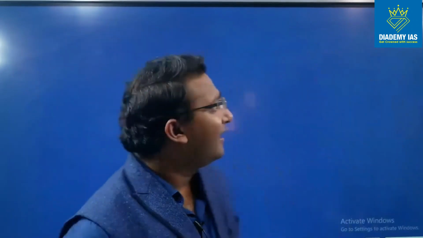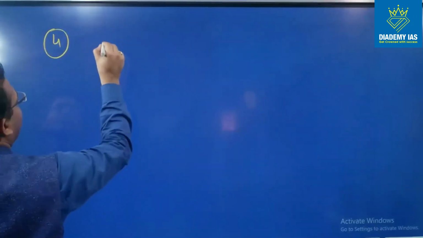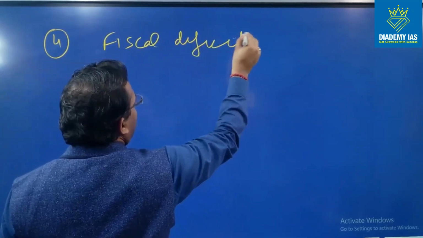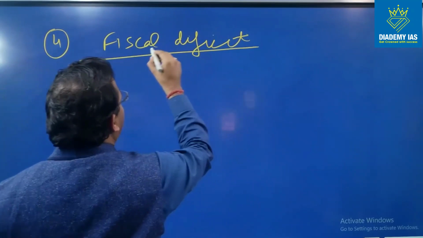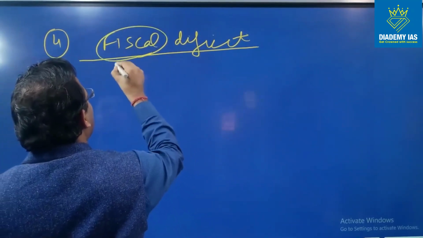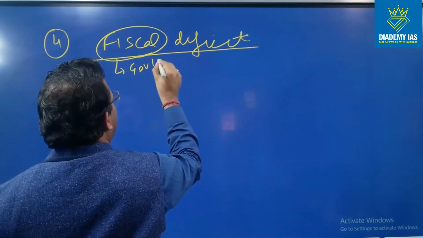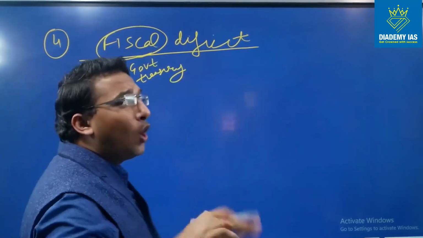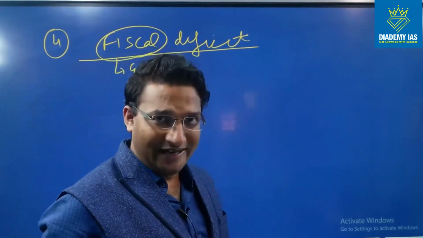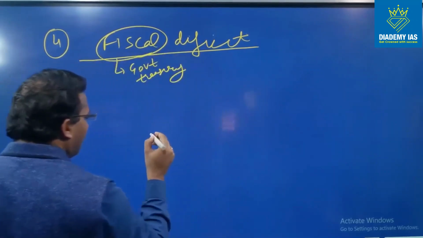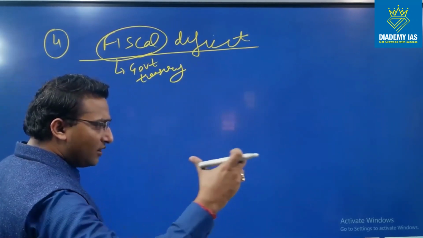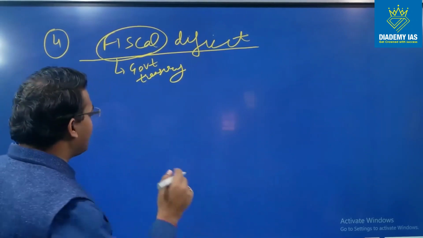Now, the next term is fiscal deficit, right? Fiscal deficit. Fiscal basically means the government treasury, right? So fiscal deficit is basically the overall deficit, overall shortfall of money, right? So there are various kinds of receipts and various kinds of expenditure.